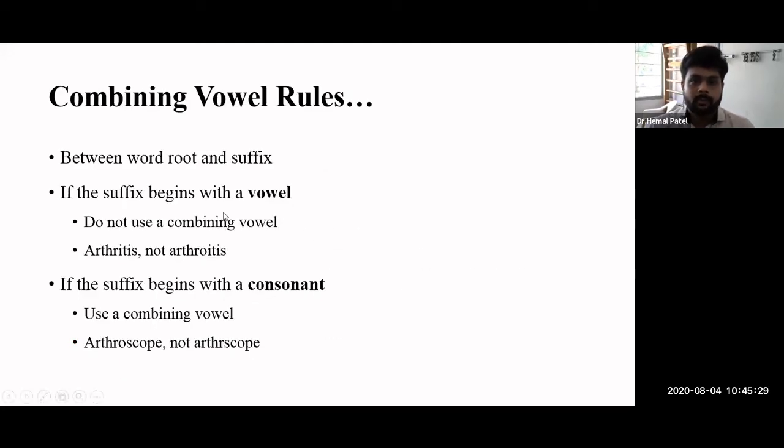So, the combining vowel rules. Between the word root and the suffix, that is the first most important thing. If the suffix begins with a vowel like A, E, I, O, U, we cannot use the combining vowel a second time. For example, the word arthritis. Here we have one root and one suffix. Arthr, A-R-T-H-R, is the root word, and -itis, I-T-I-S, means inflammation.